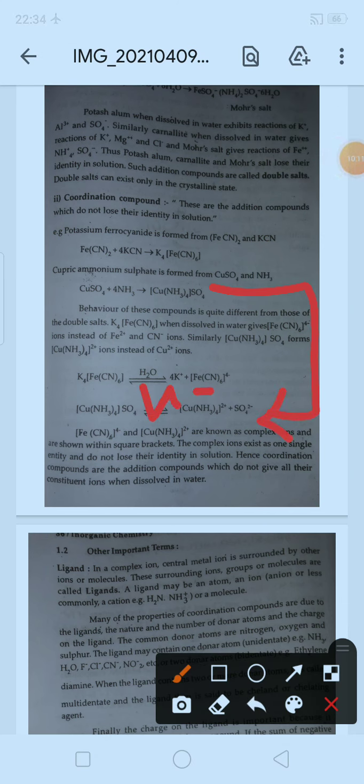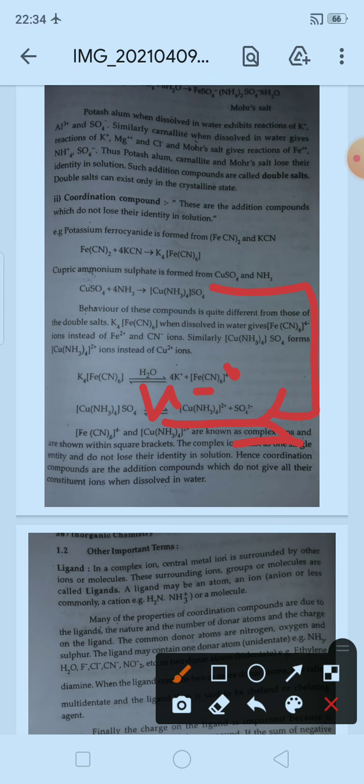There should be H2O above the arrow. Here you can see [Cu(NH3)4] with oxidation state 2 plus in the square bracket. The ion is present, so it is known as a complex ion. This complex ion is there and sulfate ion is also there.